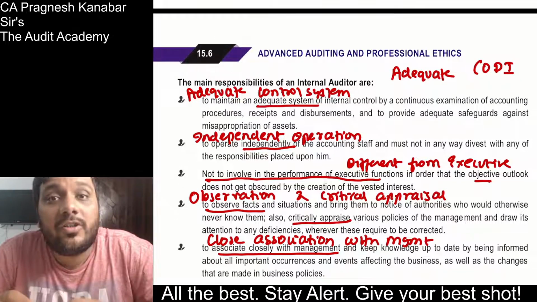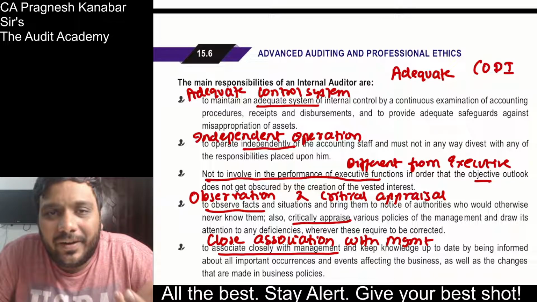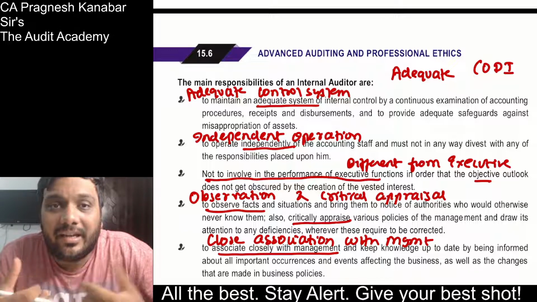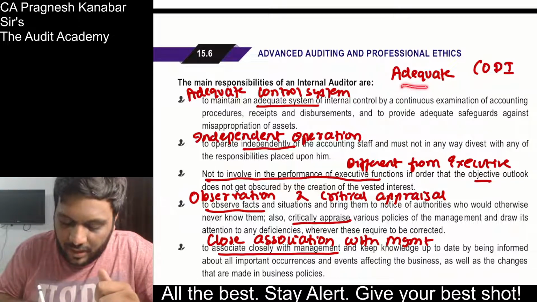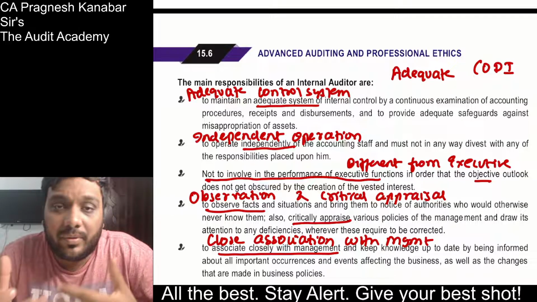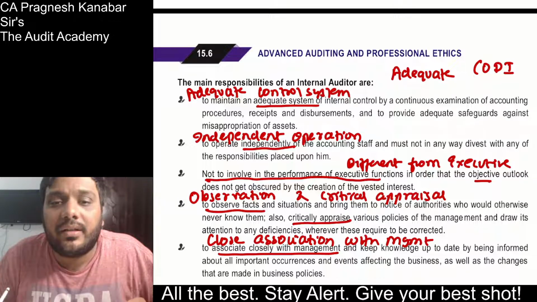What are the main responsibilities of internal auditor? Wherever there is internal control, you will find the responsibility of internal auditor. So even his responsibility is to act like a monitoring control, to maintain adequate control system, for proper processes, to prevent, detect fraud and error. So, to maintain adequate control system.